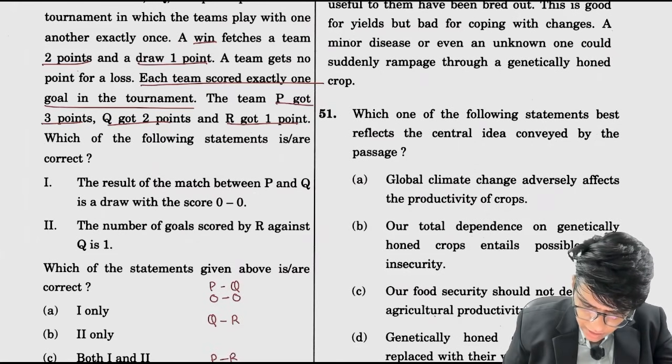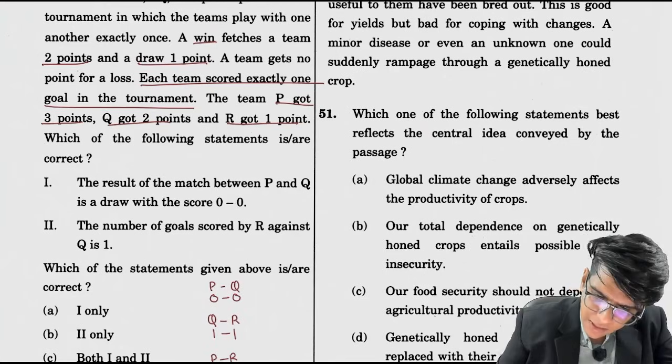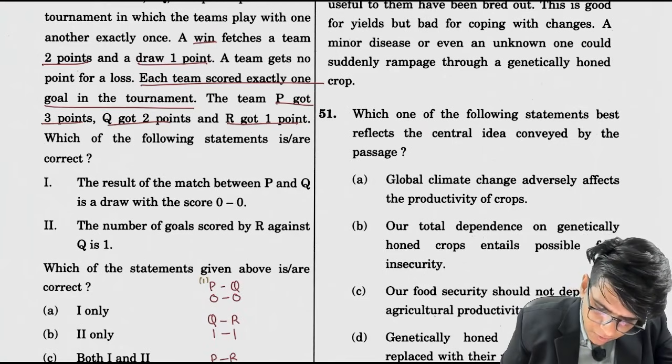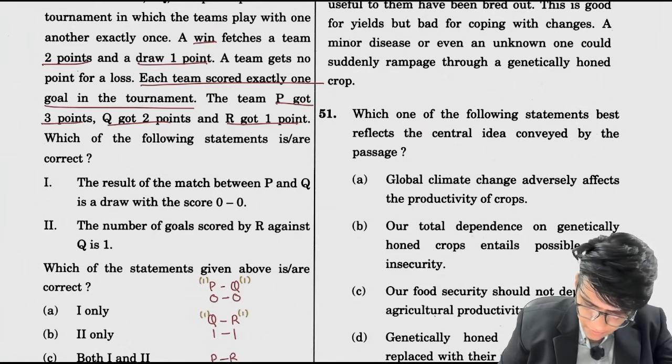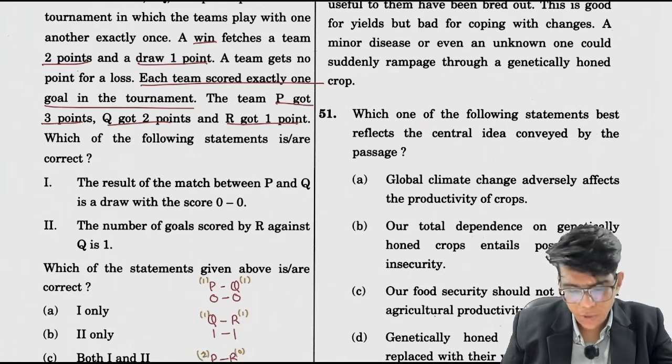Q ने भी एक स्कोर किया, अभी तक R ने कुछ स्कोर नहीं किया. तो 1-1. This is the possibility. P has drawn 1, तो एक पॉइंट यहां से मिला इसको. पॉइंट्स I am marking with this: 1, 1, 0, 2. So if you count, points of P is 3, points of Q are 2 and points of R is 1, है ना.